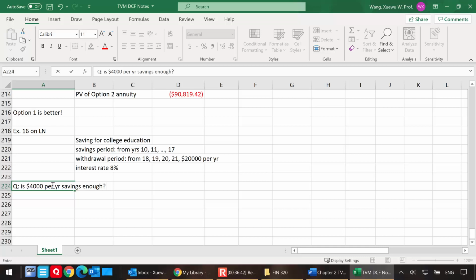So how do we go about this? First of all, you have all these numbers, which is kind of confusing because you have the savings and then you have the withdrawals. But in our framework, this is a multiple cash flow structure. So this is a multiple cash flow structure here.